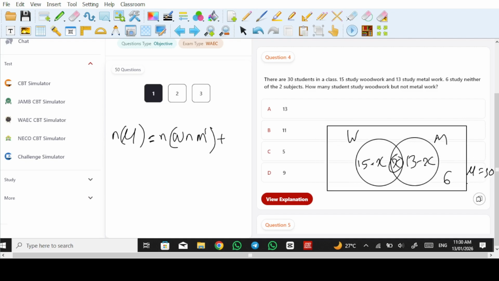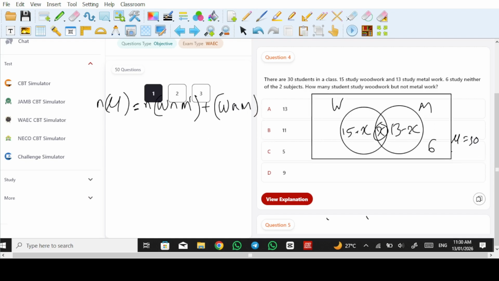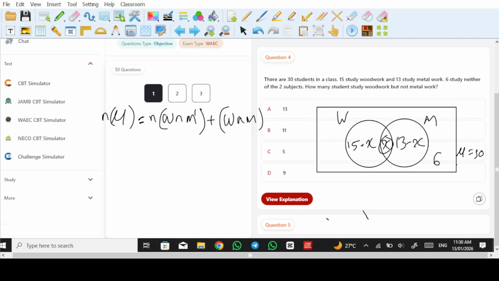That will be n of W intersection M, and then plus the number here that is only metalwork, which is n of W complement intersection M. I'm supposed to add n here.